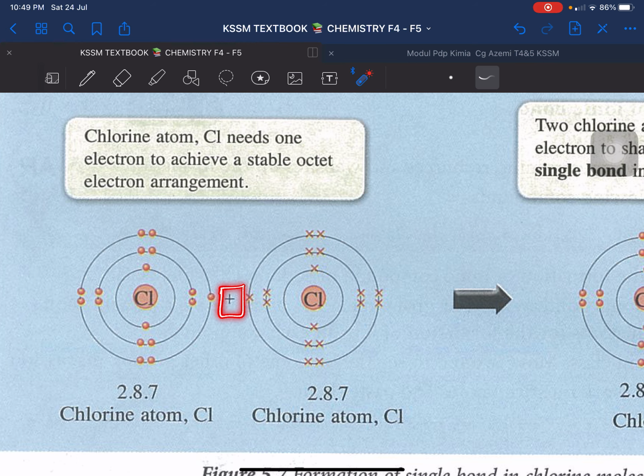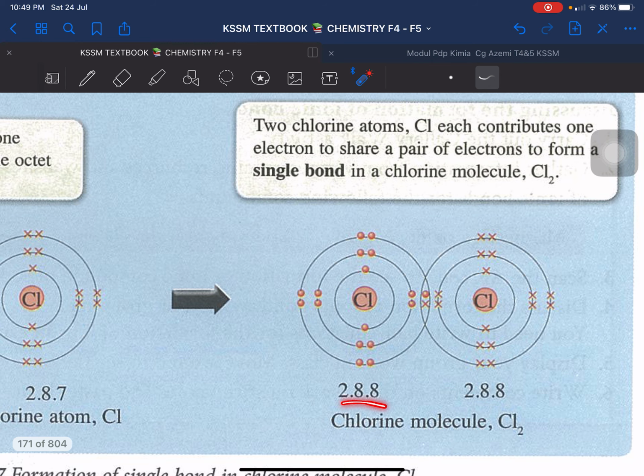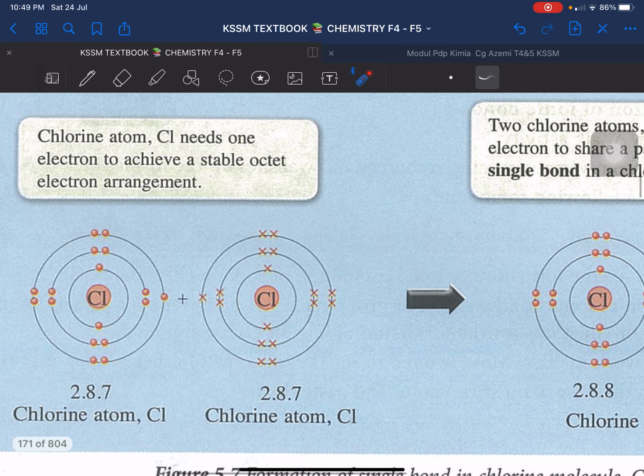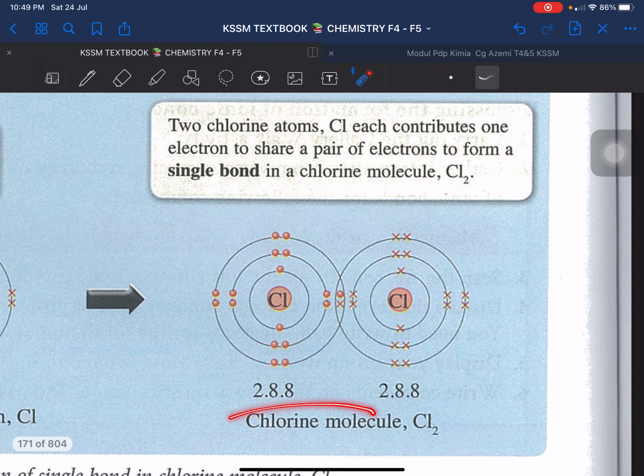So look at this. You need another chlorine with another chlorine to become a chlorine molecule. Tengok chlorine atom campur, jadilah chlorine molecule, Cl2. So two chlorine atoms each contributes 1 electron. Dua atom masing-masing akan menyumbang 1 elektron.